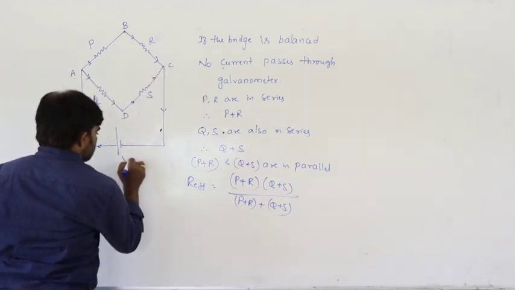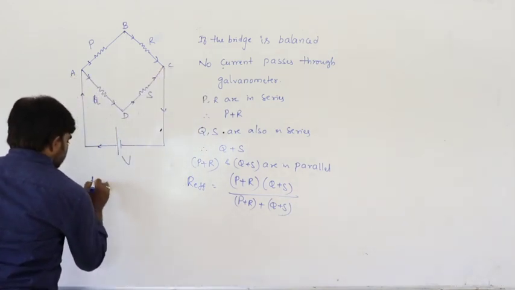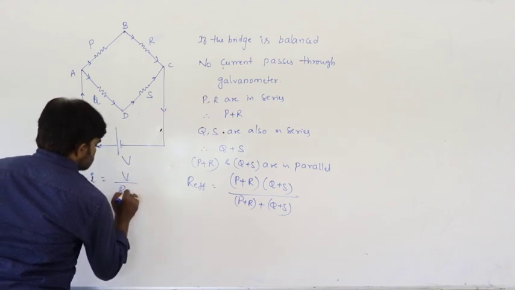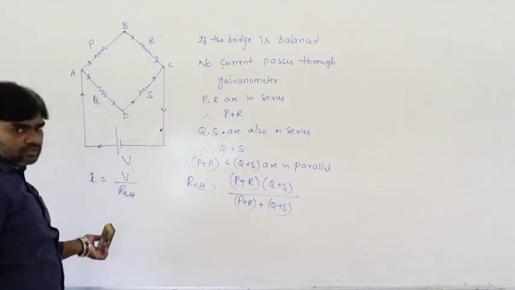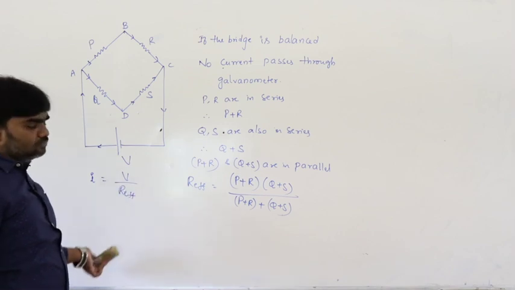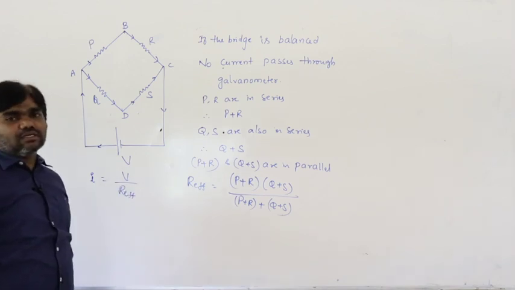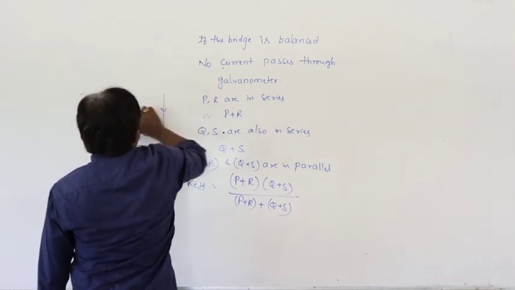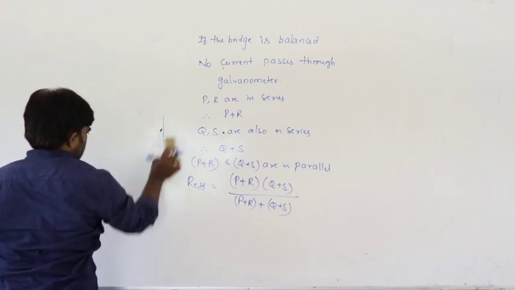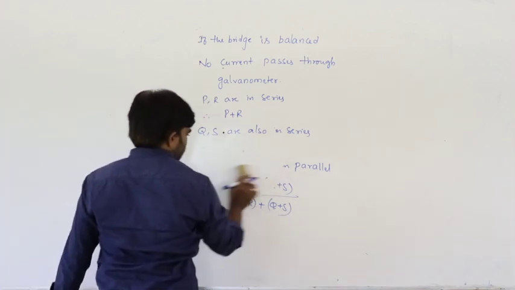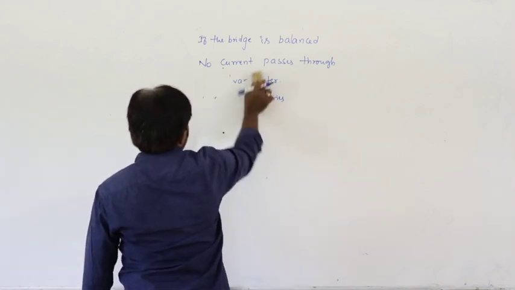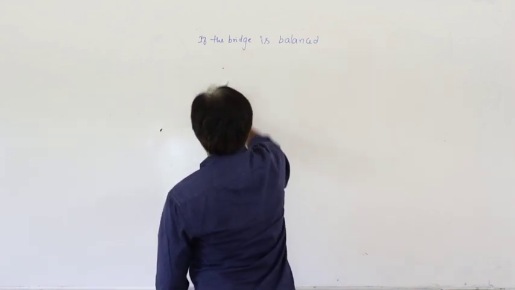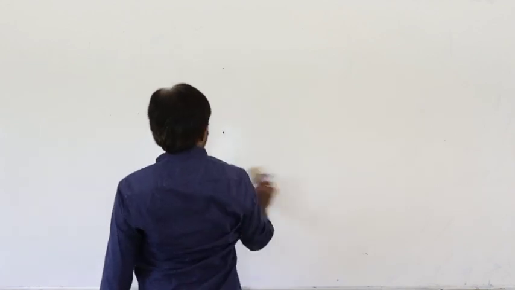Then if you know the potential, how can you calculate current? I is equal to total potential by total resistance. V equals IR, I is equal to V by R. Based on that we can calculate. This is the balanced condition. Now in case of balanced condition, let us do some problems.